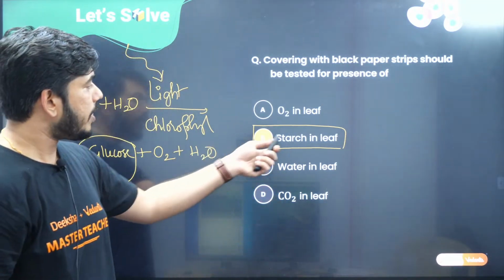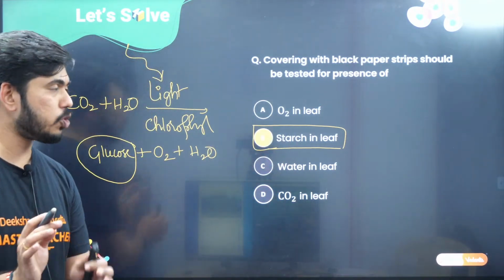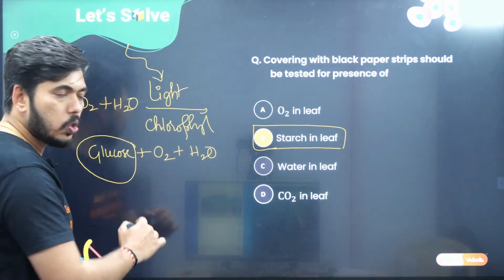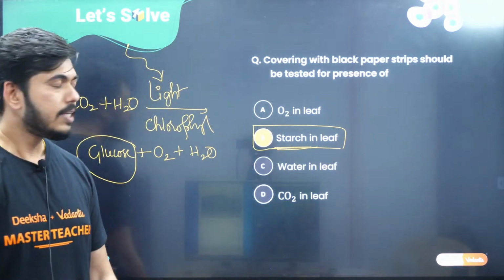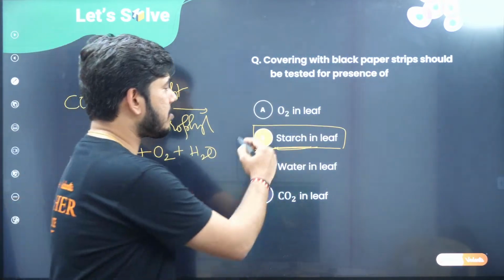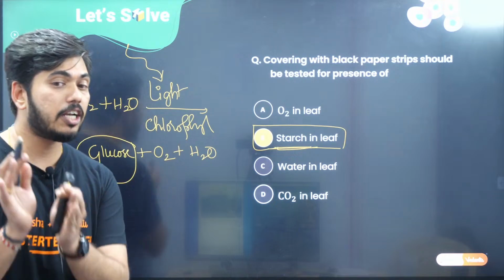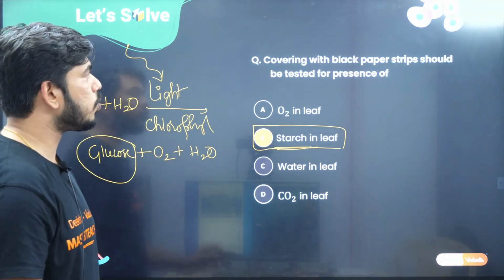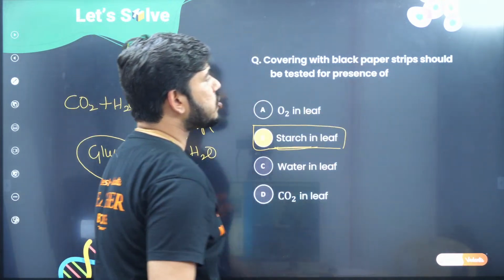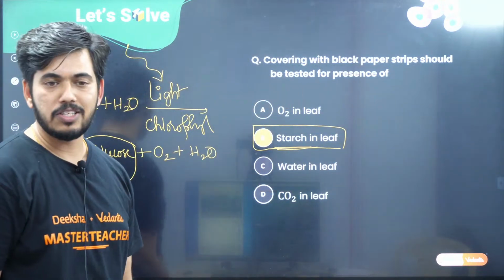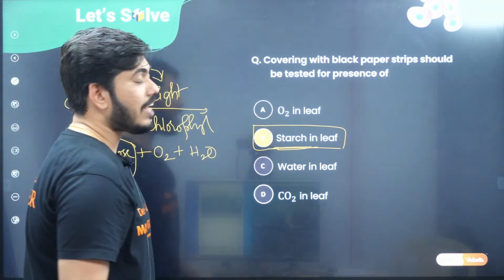Now, how will it be considered starch? Children, you are supposed to remember this. This glucose will be stored in the plants in the form of starch. Now you are very clear that starch in the leaf is a product of photosynthesis. Covering with the black paper strips should be tested for the presence of what? Starch in the leaf.